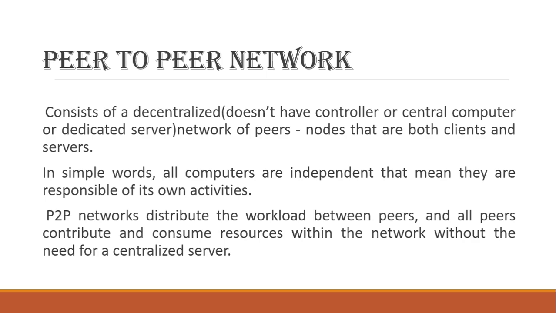They don't have to send the request to a central computer and the central computer is going to process that request. In this way, they are communicating, they are sharing files, they are retrieving files. The communication is being established. Everything is going smoothly. What is the purpose of a network? To share something or to communicate. All the things are the same in this network, but it is decentralized. Decentralized means it doesn't have a server. So all the computers are connected together and they are exchanging and sharing the information.